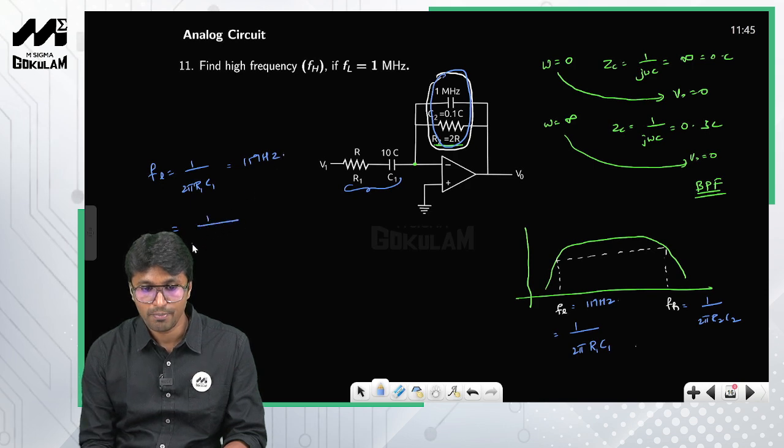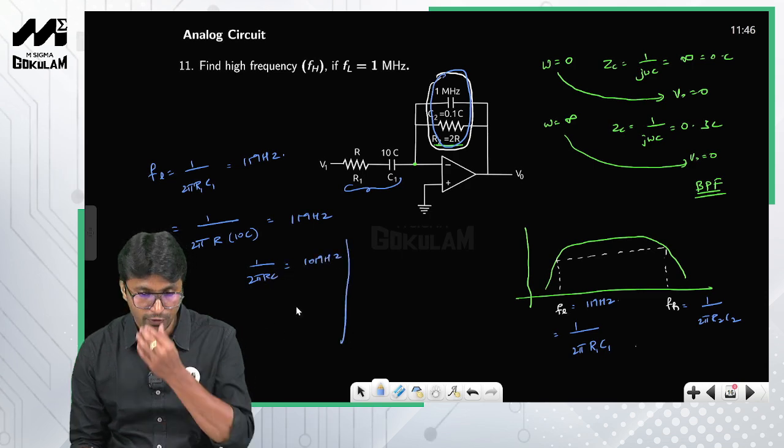R1 is nothing but R and C1 is nothing but 10 into C, so 1 by 2 pi RC is equal to 10 megahertz. So this is given to you.